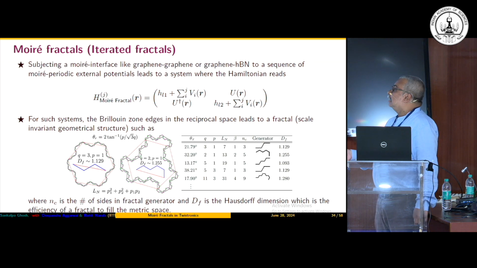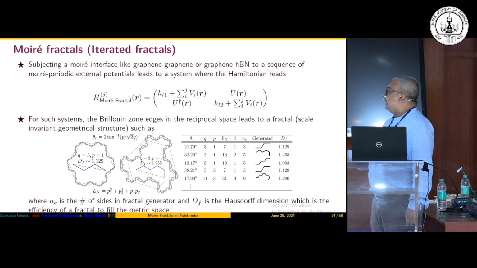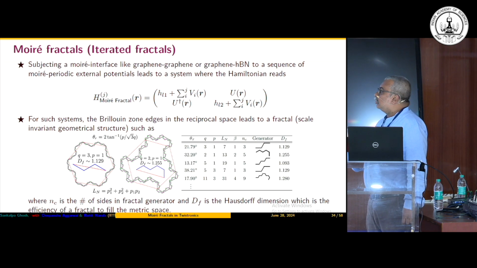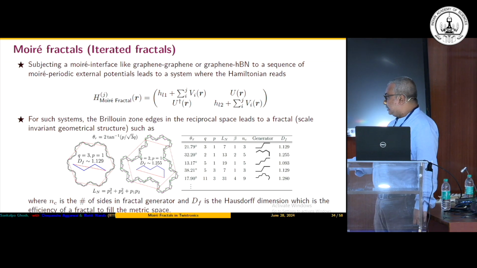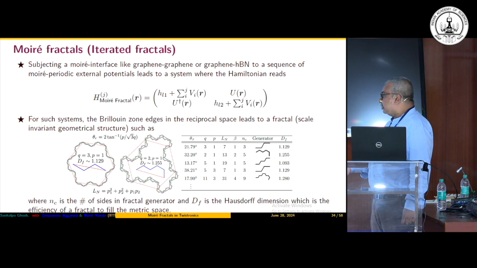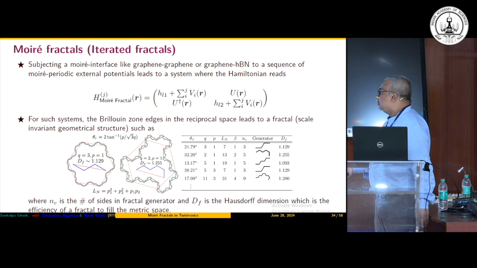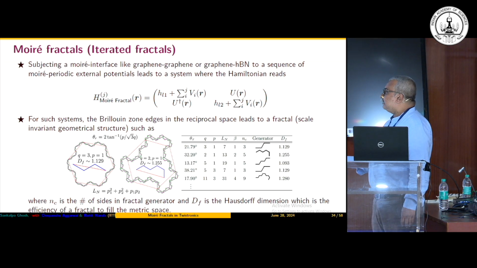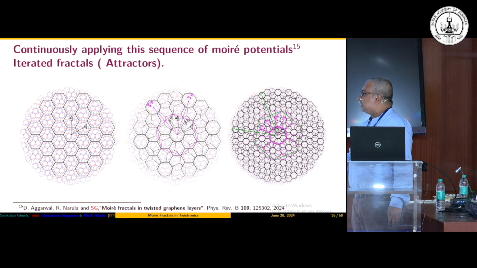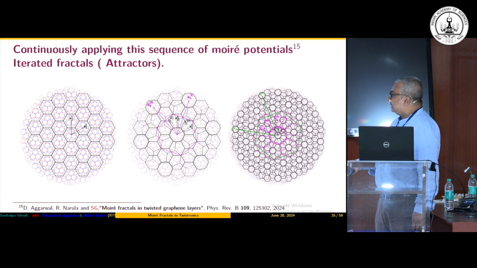We have this system, and we add some type of sequential periodic potentials at every stage. We rotate these periodic potentials, and at certain commensurate angles, they are going to form again a commensurate structure. Then you repeat this particular thing, and you get an iterated fractal, which is very well known in the fractal literature. These are known as the attractors. So this is what happens in the case of real space.